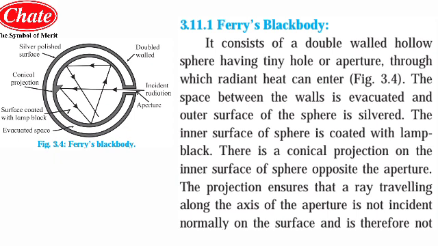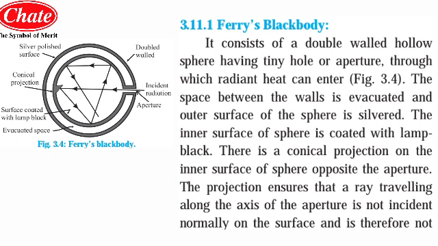The space between the two walls has been evacuated, as you can see in the diagram, and the outer surface of the sphere is silvered. So the outer wall of that sphere has been plated with silver metal, and the inner surface of the sphere is coated with lamp black, which is a perfectly black body material.